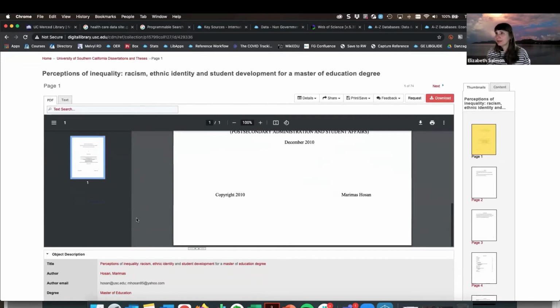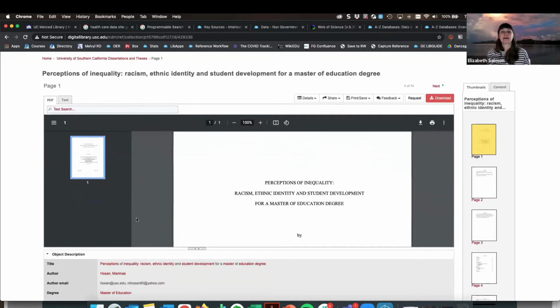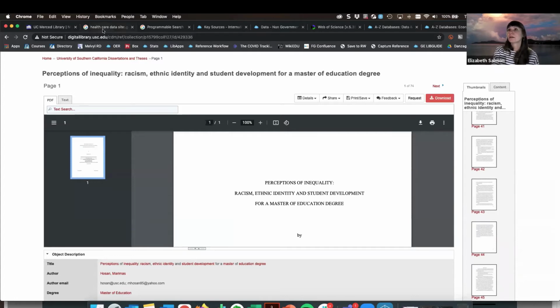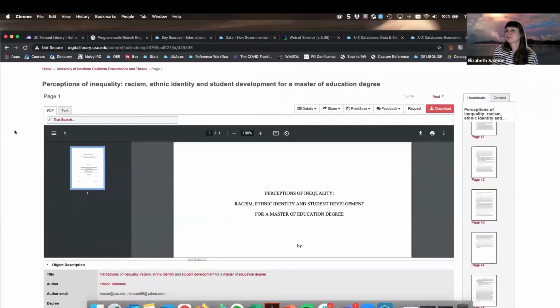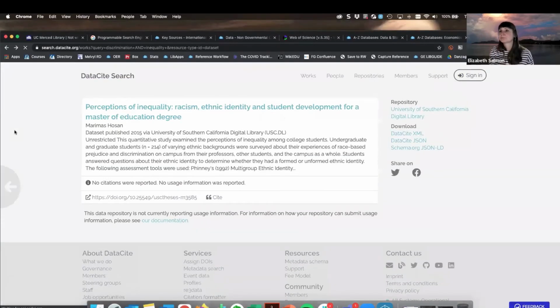And I don't know if this is actually going to have the data that I am looking for. And so I would need to scroll through and just become more familiar with the contents here. And so this item is not as straightforward, but it has some potential use. I would just need to spend more time with it. So I'm going to, whoops, sorry about that, go back to our DataCite results.